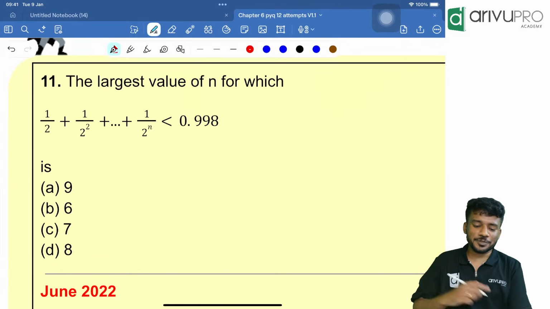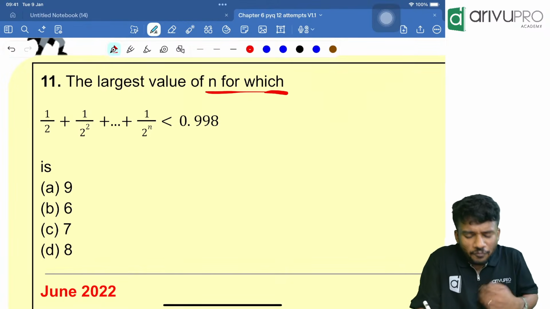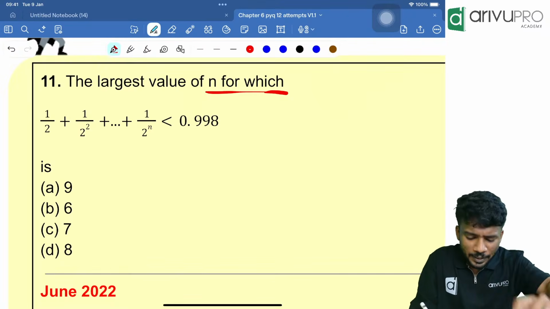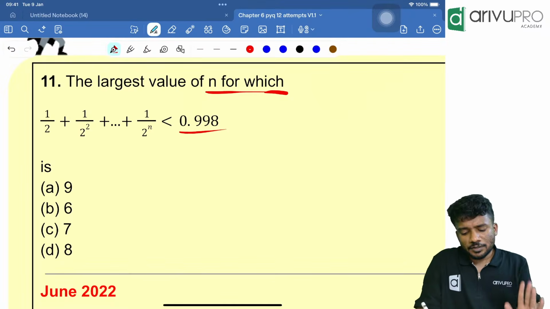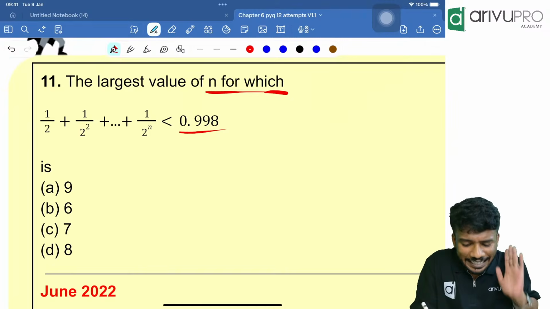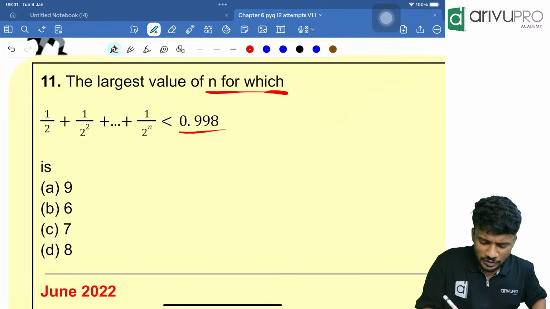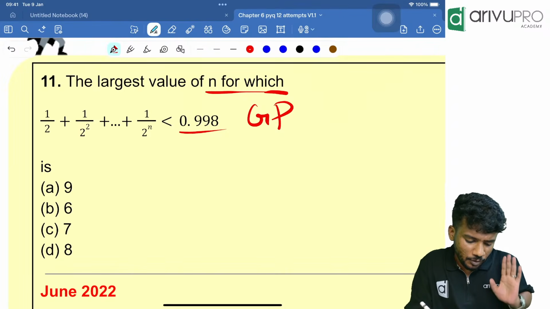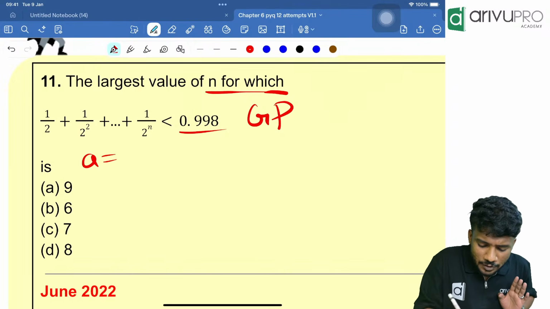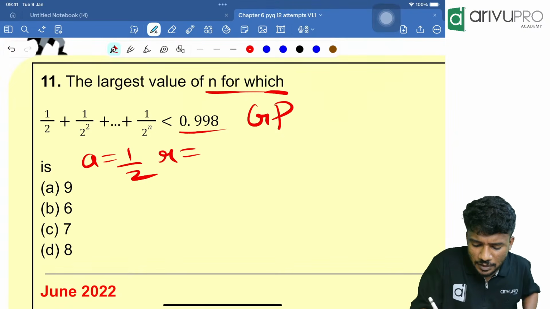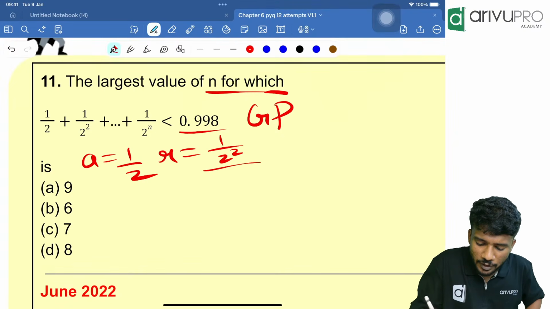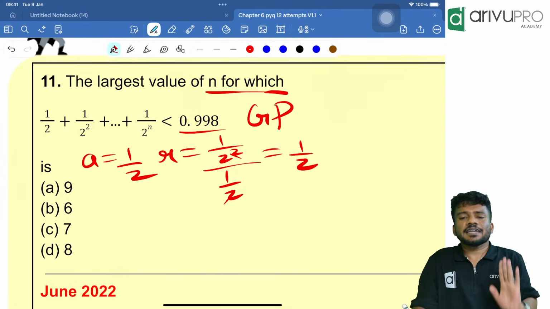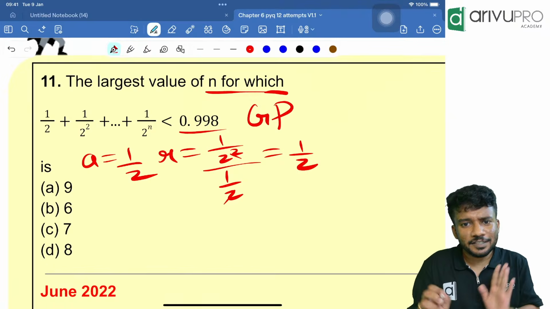Next question. The largest value of n for which 1 by 2 plus 1 by 2 square plus, etc., up to 1 by 2 to the n, is less than 0.998. We need to find it. It is in GP only, right? It is in GP. Then what else do we know about it? Here the A value is 1 by 2. The R value is how much? That is 1 by 2 square divided by 1 by 2. 2 cancels. So the R value is 1 by 2. Everything is given over here.